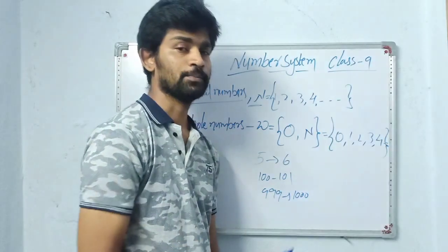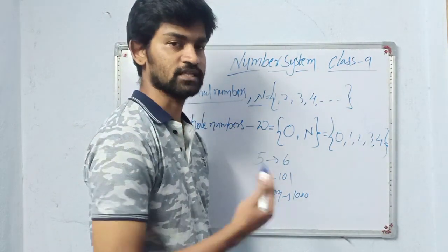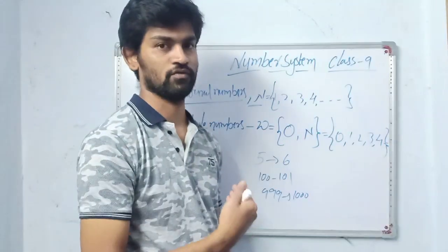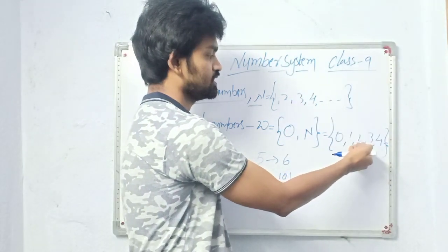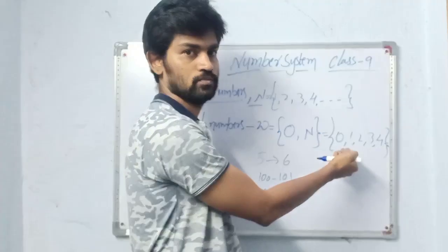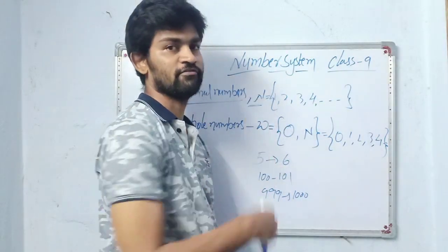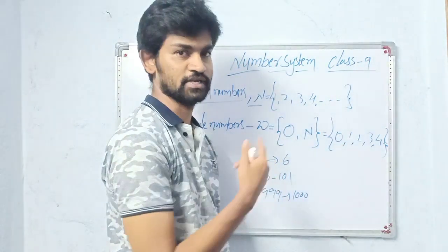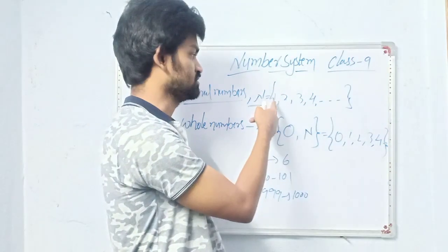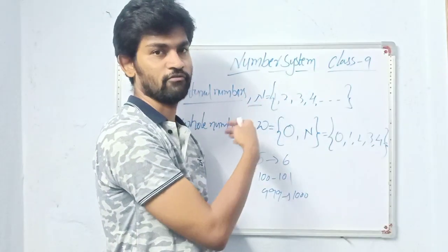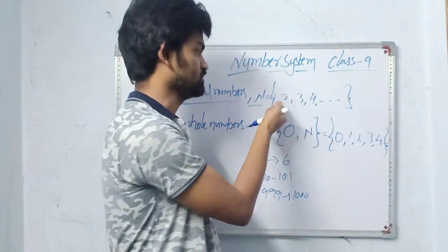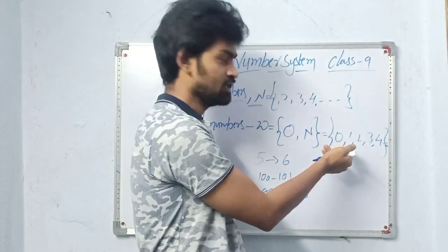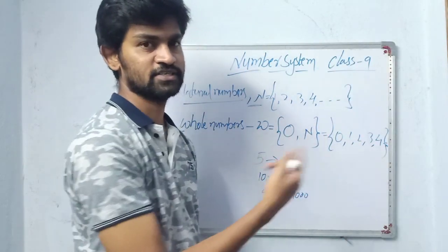Next, predecessor. What is the meaning of predecessor? It is the number which comes previous. Like 2's predecessor is 1, which comes before. In natural numbers, the predecessor of 1 does not exist. In whole numbers, the predecessor of 1 exists, that is 0. Be careful with this difference. There is no number before 1 in natural numbers, but there is a predecessor of 1 in whole numbers. Keep this difference in mind.